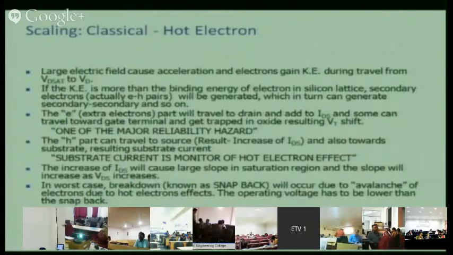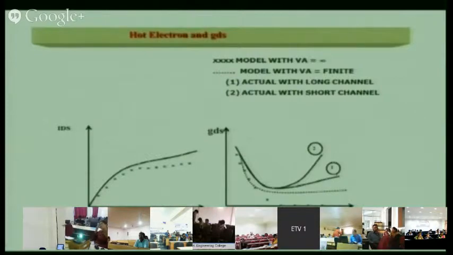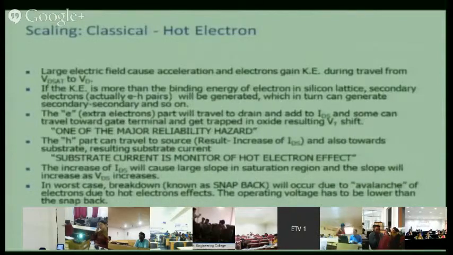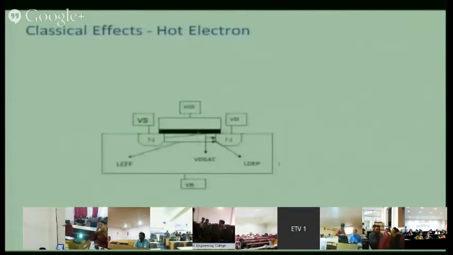This whole phenomenon is explained in this slide, which I will not read through; you can go through the entire thing. Now, what is the effect of this hot electron? That is important. As I told you, many electrons are generated here and they are collected by the drain.